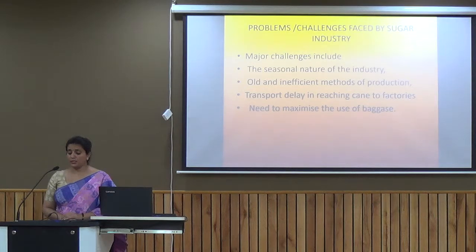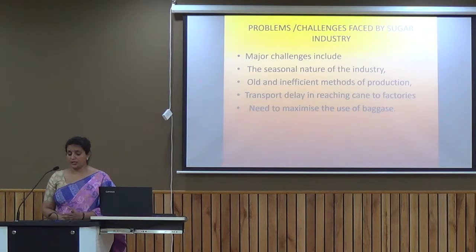The number one challenge is that the sugar industry is seasonal in nature. The sugar industry works only for 4 to 5 months in a year because we cannot store sugar cane, so for the remaining time the industry does not work. As the industry does not work, the maintenance cost of the machines increases. Next, we have old and inefficient methods of production.